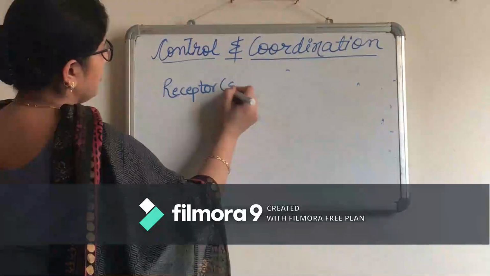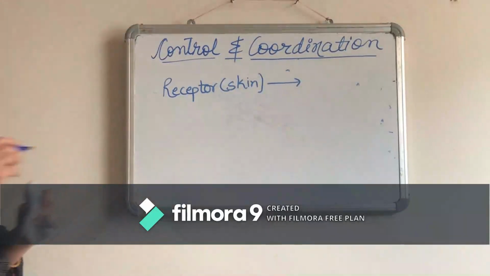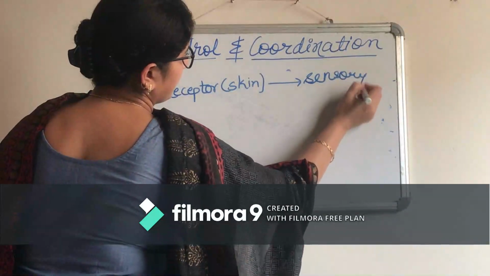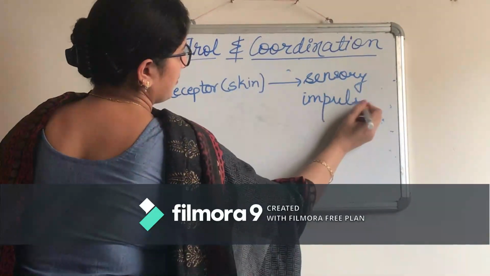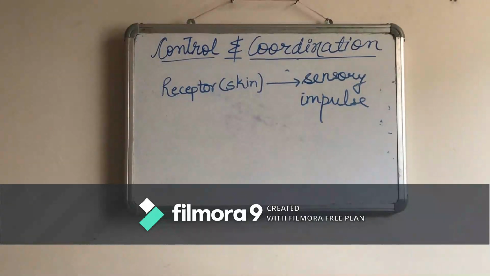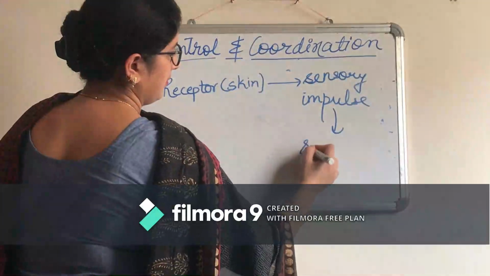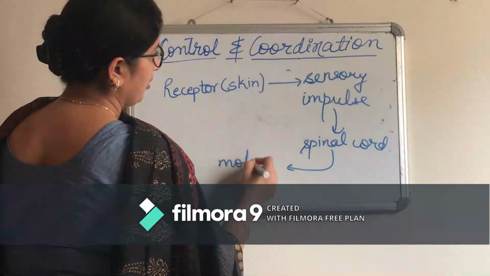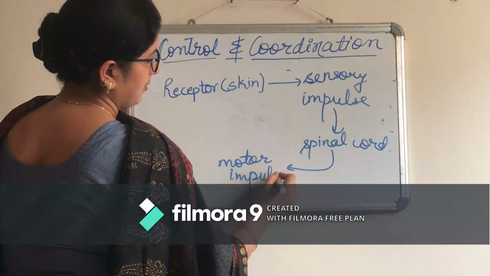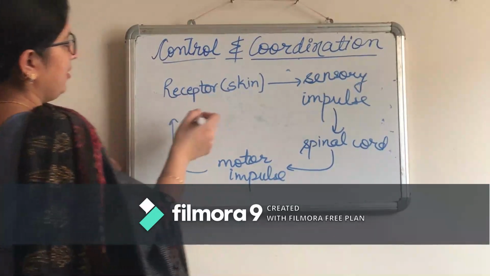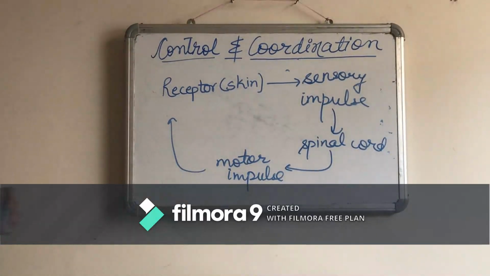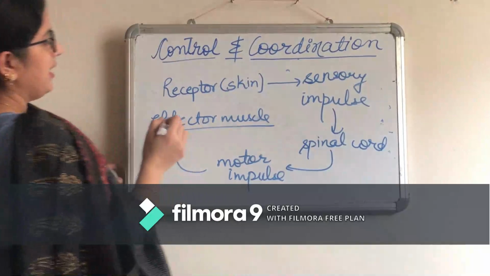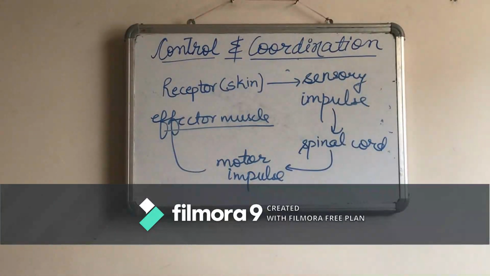Receptors are there in the skin. From here, the sensory impulse will go and it will be picked up by the spinal cord, which will send the message as a motor impulse, and finally the motor impulse will send the message to the effector muscle that yes, the hand has to be lifted from the hot object.